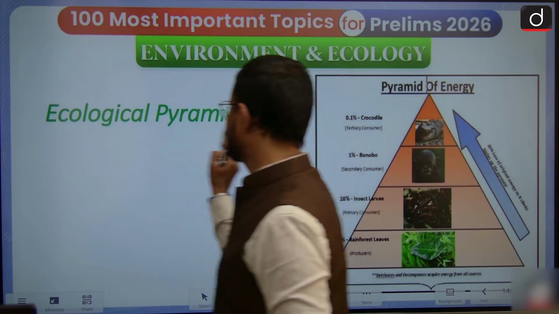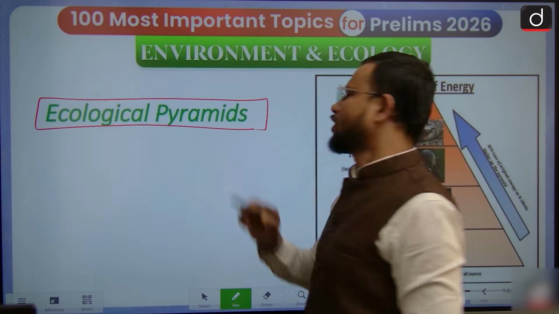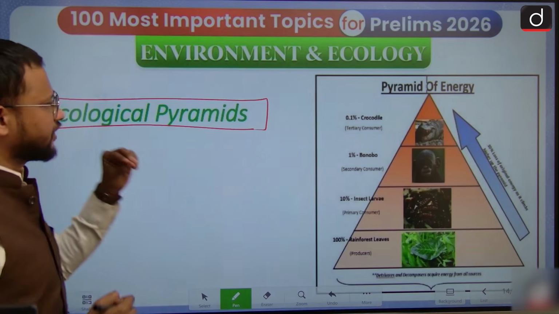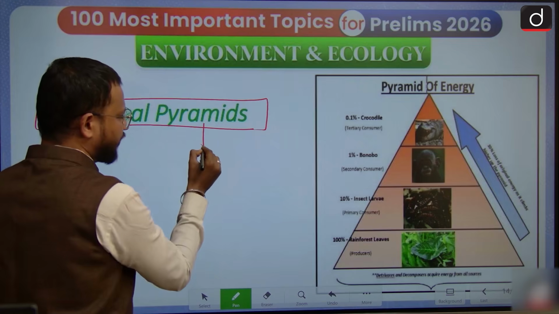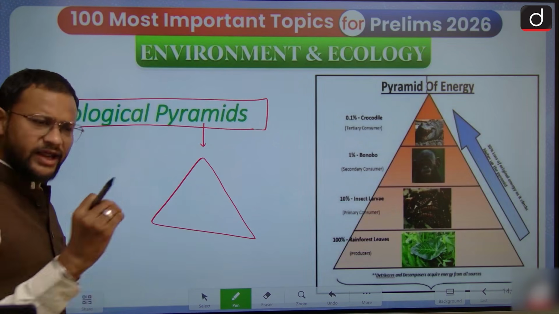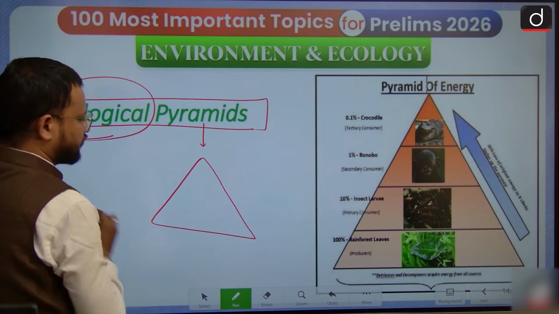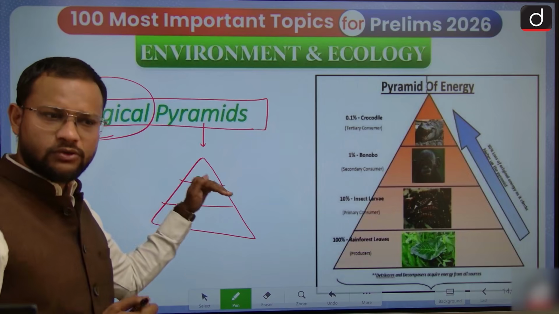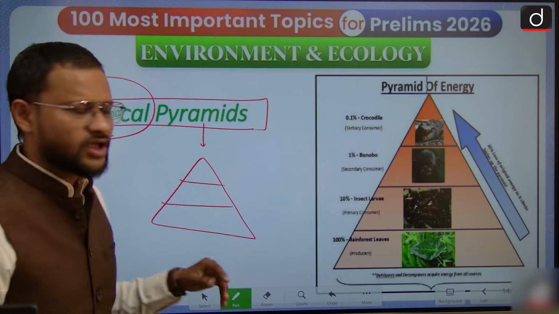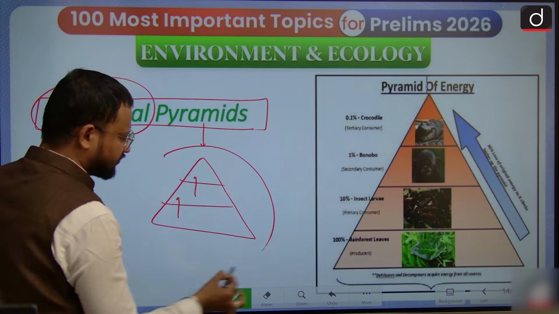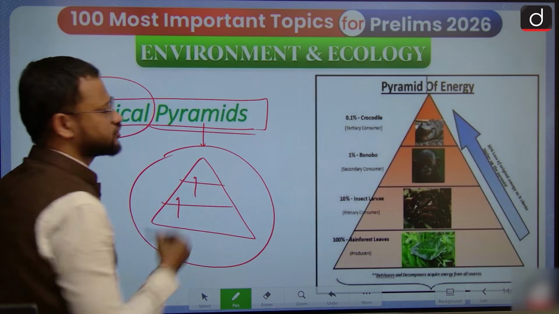Next, ecological pyramids. See, a pyramid is a geometrical shape. Whenever in ecology or ecosystem, a geometrical shape is used to represent ecosystem energy transformation, that is simply known as an ecological pyramid.